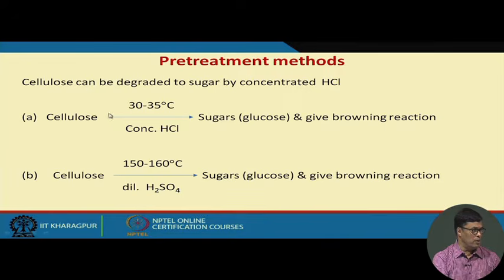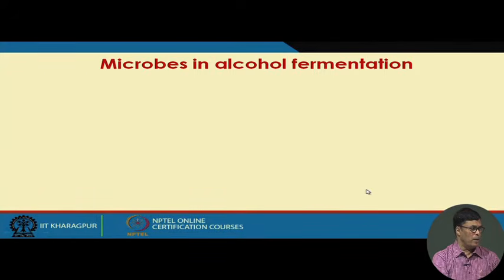Now, in the case of cellulose, mostly it is hydrolyzed by acid, concentrated HCl or dilute H2SO4, to give the sugar. But in both cases we get the browning reactions. That is the major problem. Also, as I told you, enzymatically we can convert the cellulose into glucose. In that case, we have to use the cellulase enzymes.